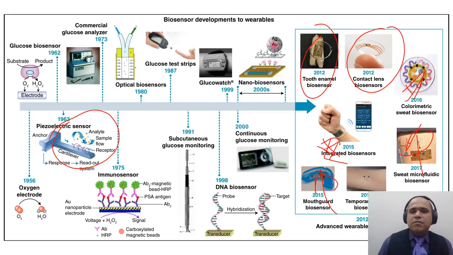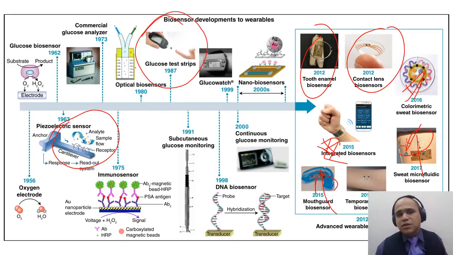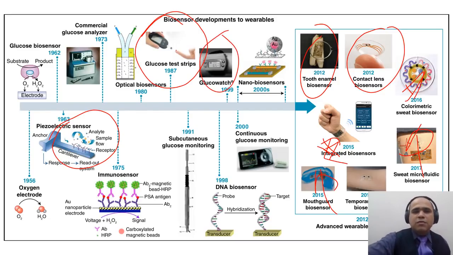There could be many other sensors like temperature. This is already in practice. Everybody might have seen sugar testing strips, and there could be a glucowatch and so on. Nowadays, people are moving towards nano sensors, and I'm not going into detail in this current presentation.